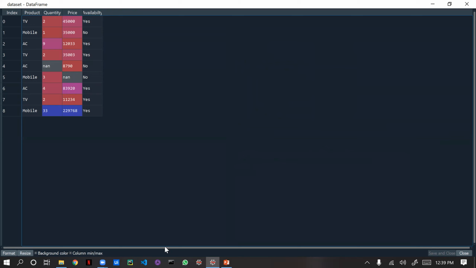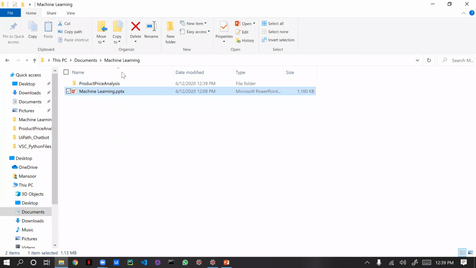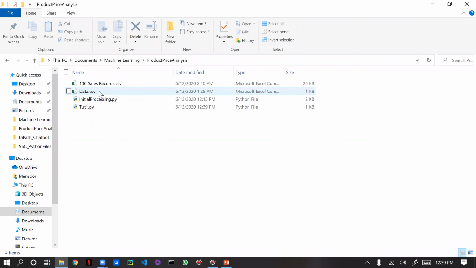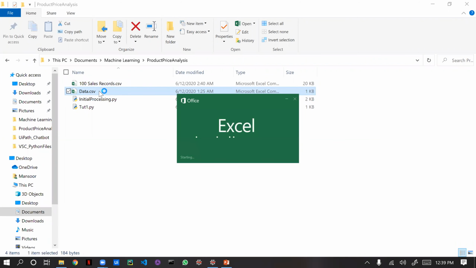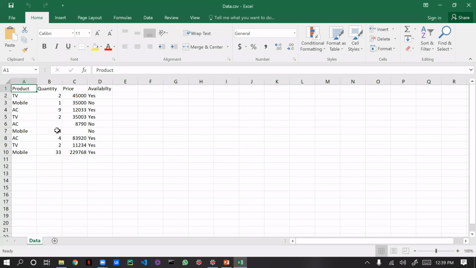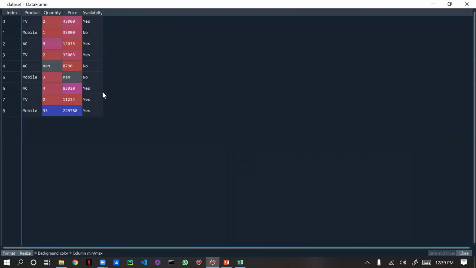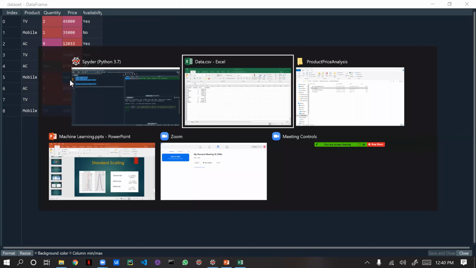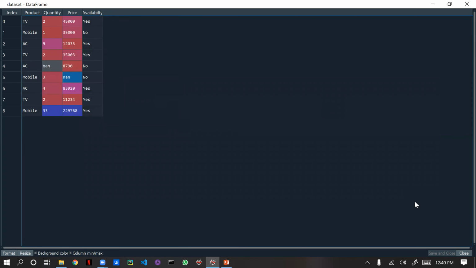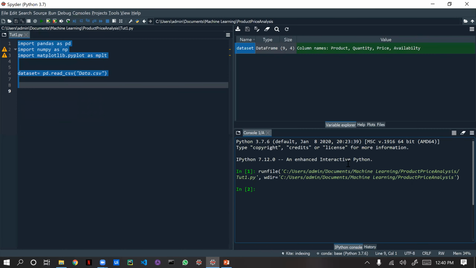And one thing you can notice here, let me go to this product price data. You can see the sixth row of quantity and the seventh row of price are empty. But if you see in our code, the empty value is replaced with NaN. NaN simply means null. Normally we used to say null, but in Spyder, in machine learning in Python, we say NaN.